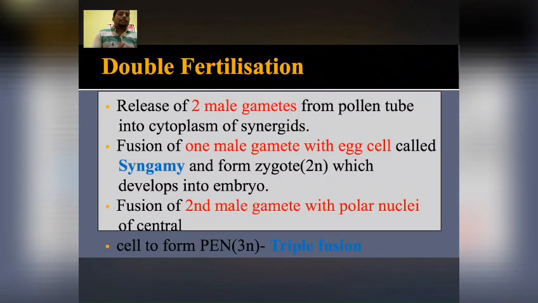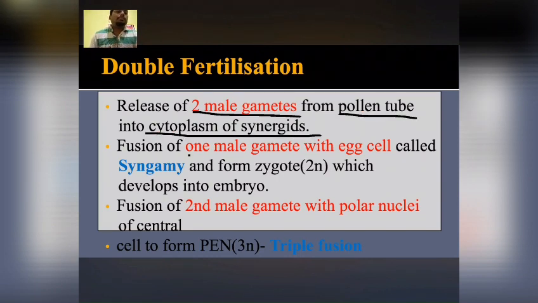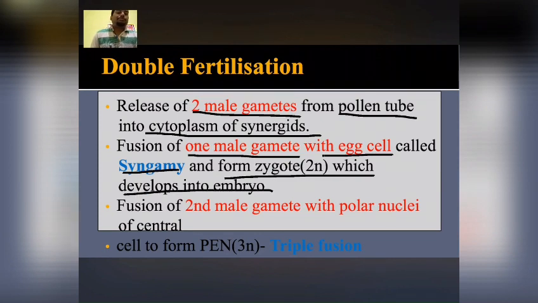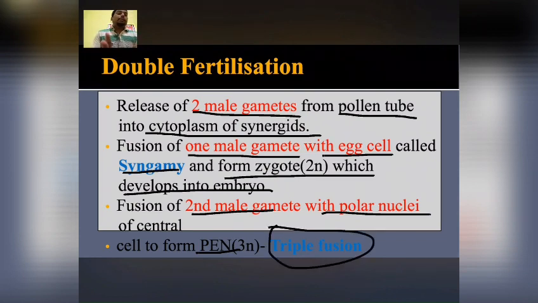Fertilization, what happens in double fertilization? There will be release of 2 male gametes from pollen tube into cytoplasm of synergid, and fusion of one of the male gametes will take place with egg cell, and this is called syngamy. It will form zygote, which later on will develop into embryo, and fusion of second male gamete with 2 polar nuclei will form PEN, and later on it will develop into endosperm, and this is known as triple fusion. So syngamy plus triple fusion is equal to double fertilization.